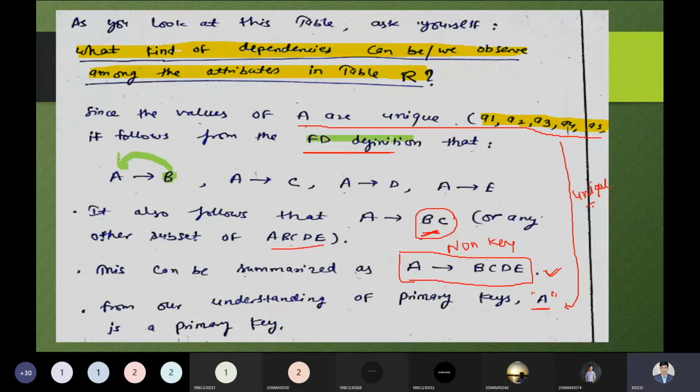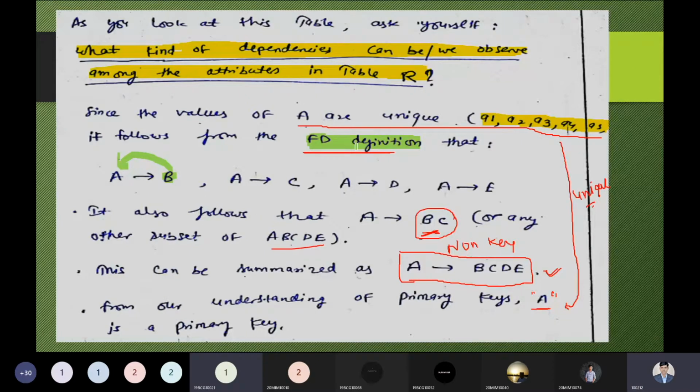Can we say B can be dependent on A? Tell me yes or no. Yes, sir. So how can you say that? Can you justify this point right now? Before speaking yes or no, just let me know. Because A determines B, so we can say B is dependent on A.